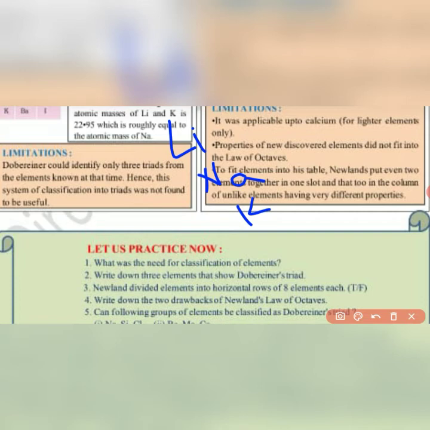Third is, Newland divided elements into horizontal rows of 8 elements. So this is false. Write down the two drawbacks of Newland's law of octave. As we have just seen, the drawbacks or the limitations were that it is applicable only up to calcium, and the newly discovered elements did not fit into Newland's law of octaves.